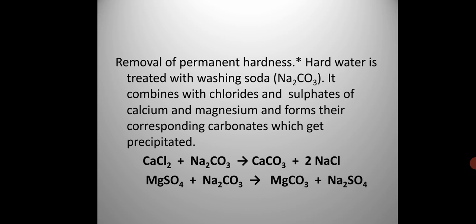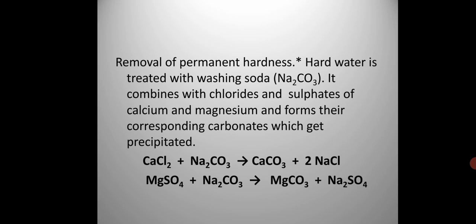Permanent hardness: hard water is treated with washing soda, Na2CO3.10H2O. It combines with chlorides and sulfates of calcium and magnesium and forms their corresponding carbonates, which get precipitated, calcium carbonate and magnesium carbonate, as you can see on the screen. So if you want to remove both temporary and permanent hardness, then you can go for the lime soda process